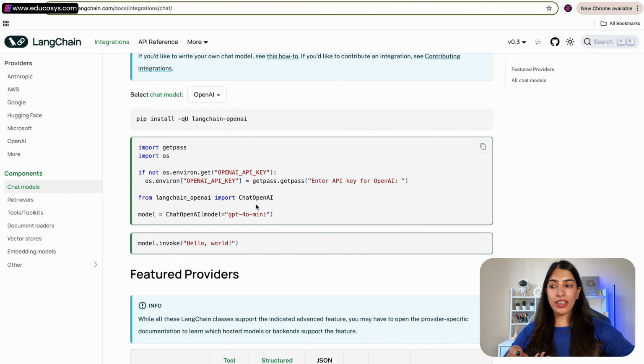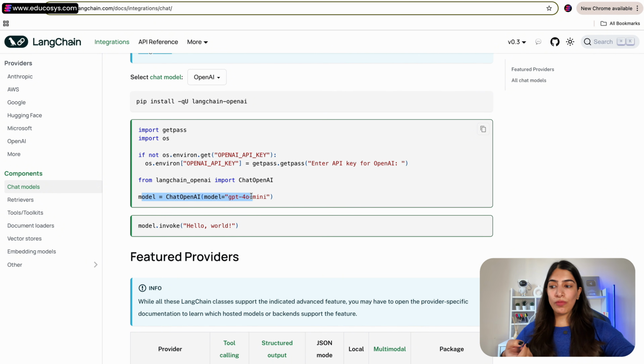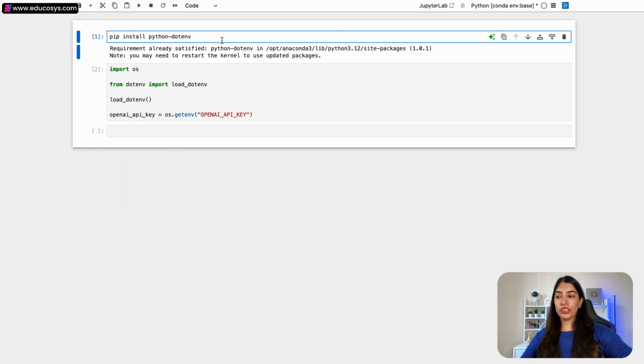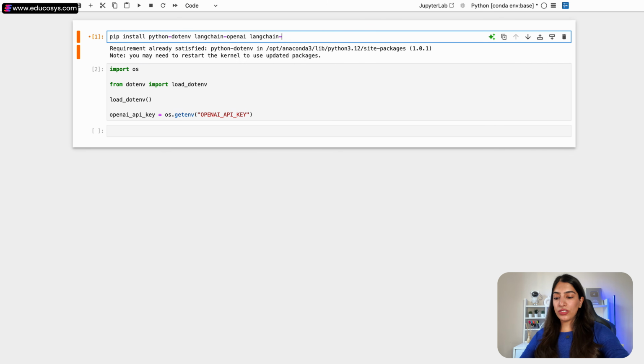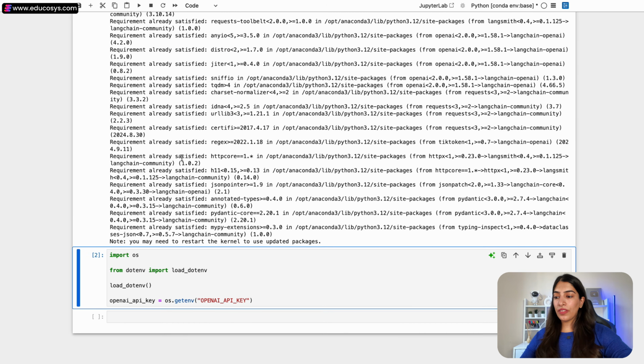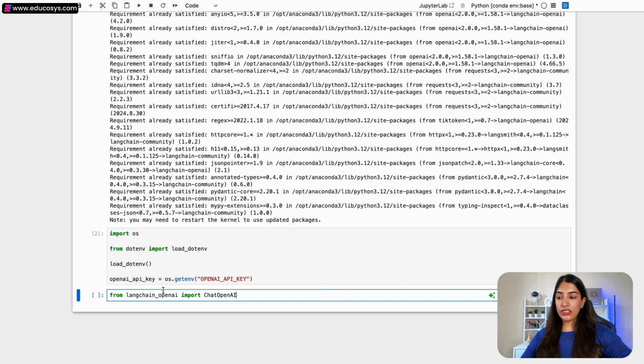So we have already done the API key part. We just need to create our model and start invoking some messages, right? Basically, we are going to send some instructions to our LLM. So what do we need to do? Firstly, I need to import this ChatOpenAI. First, let's install the packages. I can install either LangChain OpenAI, or I could also do LangChain community. Let me actually show both. So LangChain community, and I'm going to just run this. And now I'm going to be just pasting this.